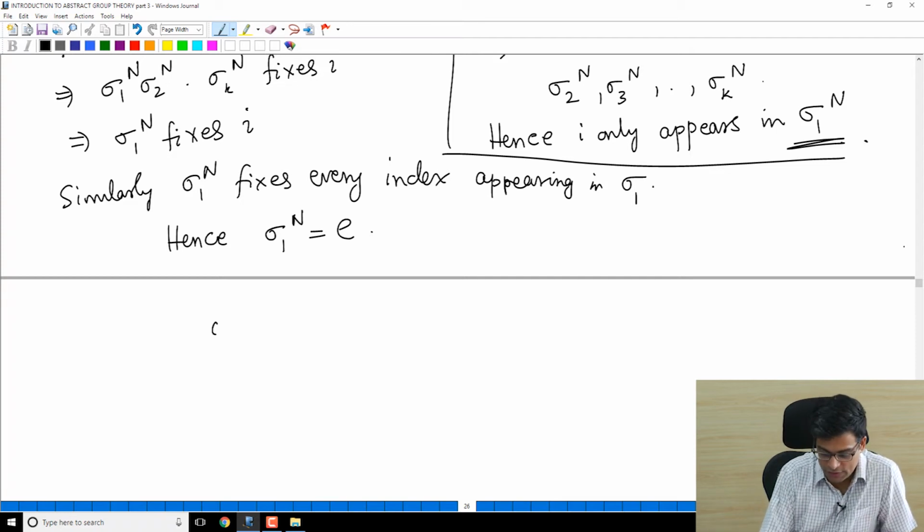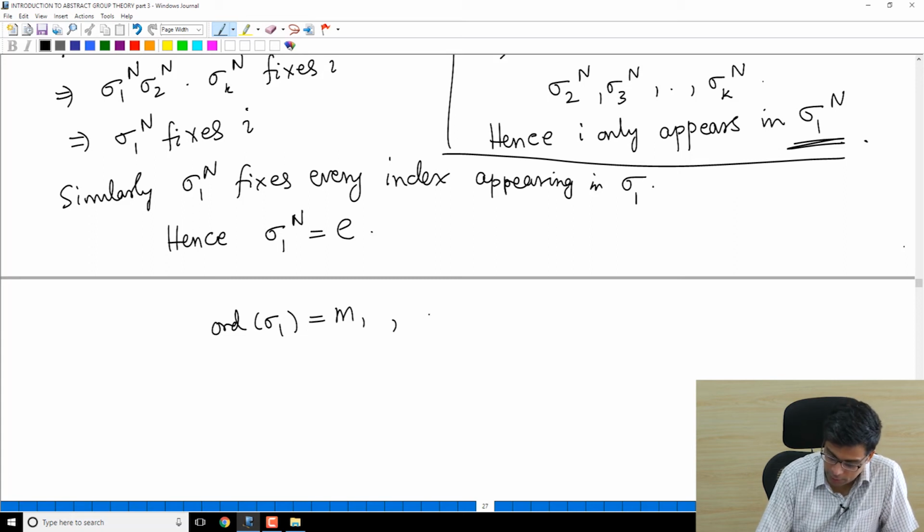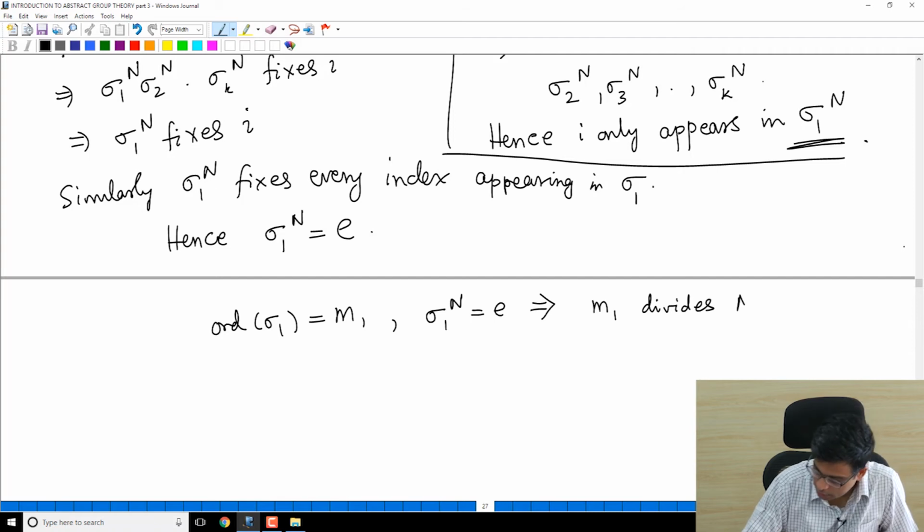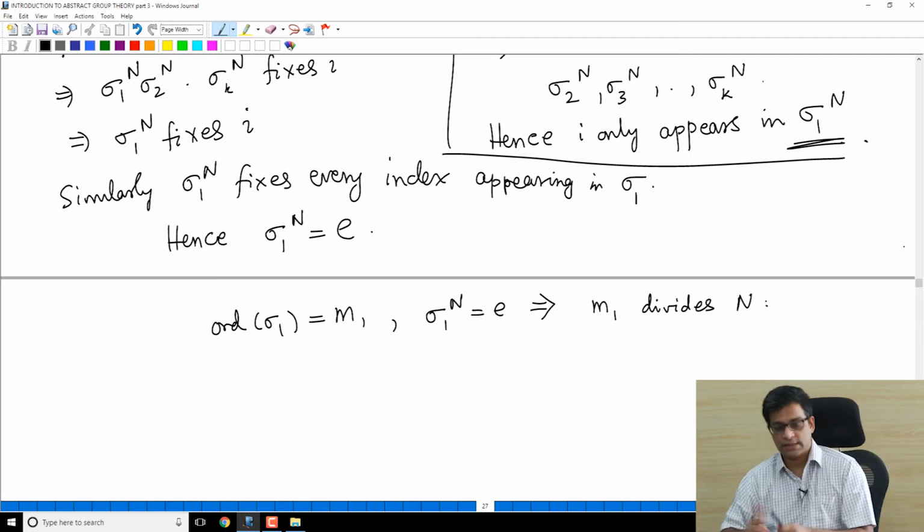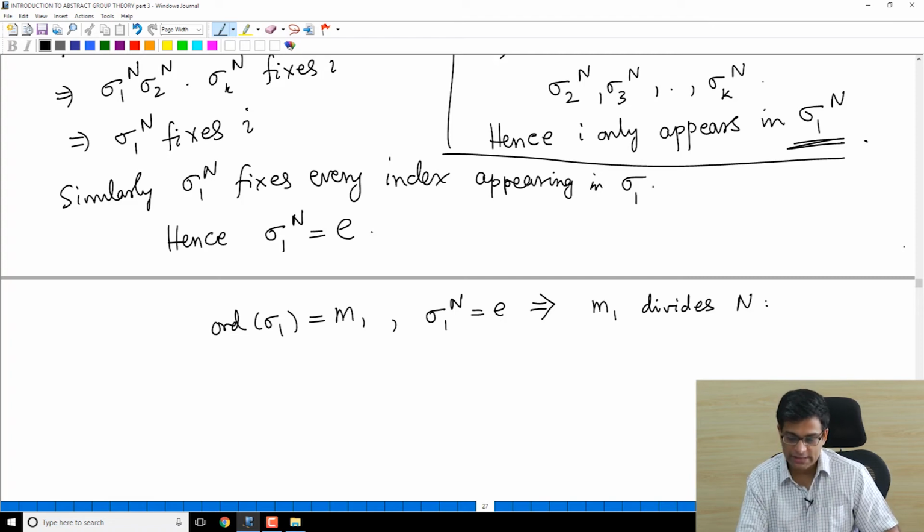But the order of sigma 1 is m1 and sigma 1 power n is identity. These two together imply that m1 divides n. This is also an exercise I have done in the previous videos. If the order of an element is m but some other power n of that element is e, then the order must divide n.